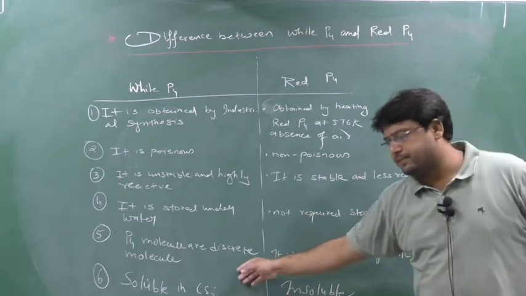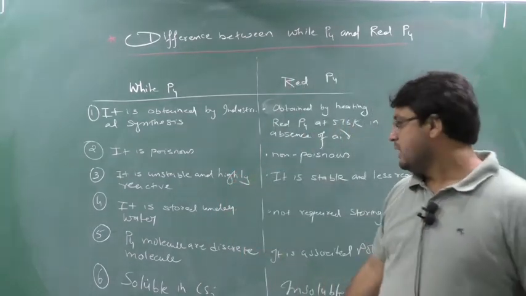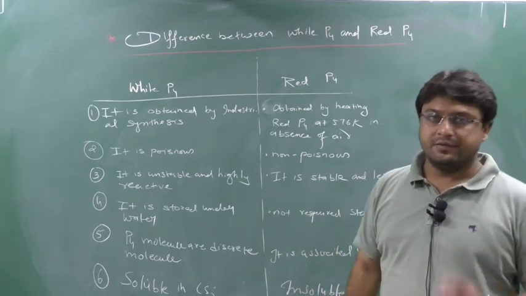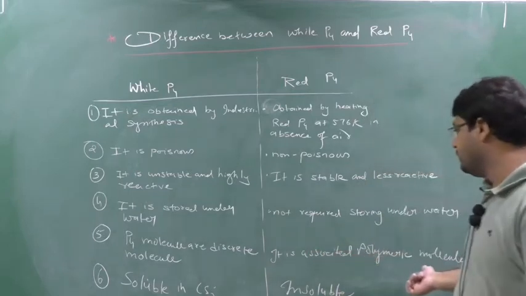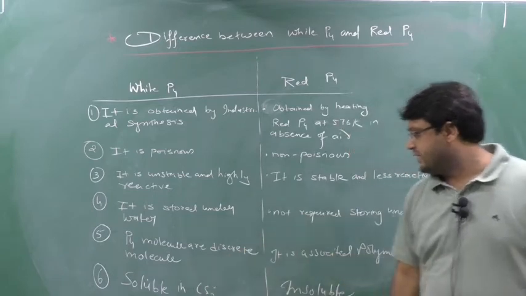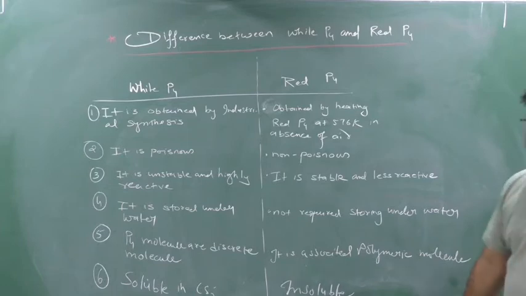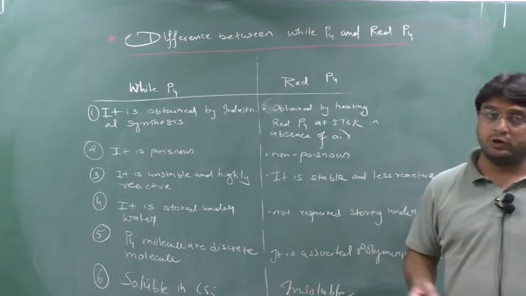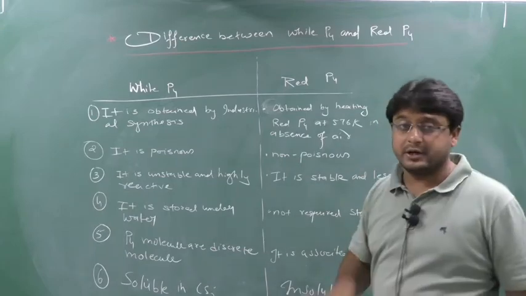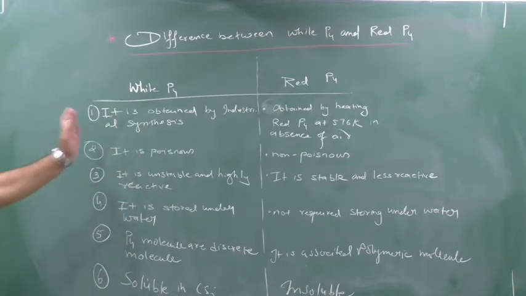Next, this point is very important: P4 molecules are discrete. I told you discrete means separate molecules. They are not associated. Whereas red phosphorus is an associated molecule with a polymeric structure. Clear? White phosphorus is soluble in CS2, I told you, whereas red phosphorus is insoluble in water as well as in CS2, which we have seen in the properties. Clear? So this question is very important: white phosphorus and red phosphorus.